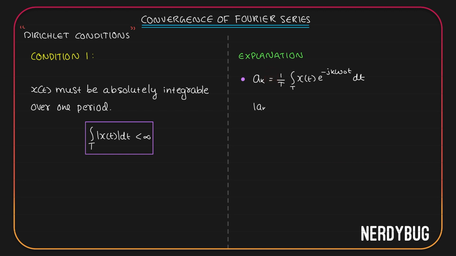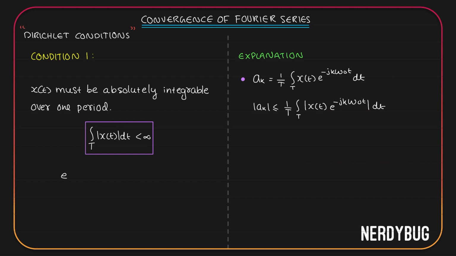We get magnitude of ak will be less than or equal to 1 by T integral over one time period of magnitude of x of t e raised to minus j k omega naught t dt. This can be written as magnitude of x of t multiplied by magnitude of e raised to minus j k omega naught t. But what is the magnitude of e raised to minus j k omega naught t?